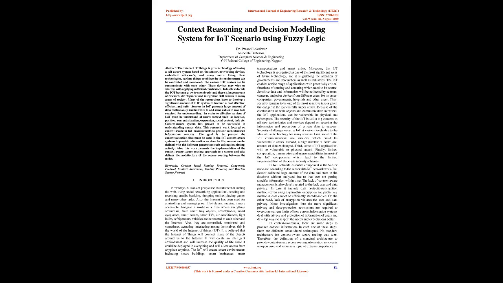Abstract. The Internet of Things is a great technology for having a self-aware system based on sensors, networking devices, embedded software, and many more. Using these technologies, various things or objects in the environment can be controlled and monitored. The various IoT devices can communicate with each other. These devices may be wired or wireless, with sufficient constraints applied.